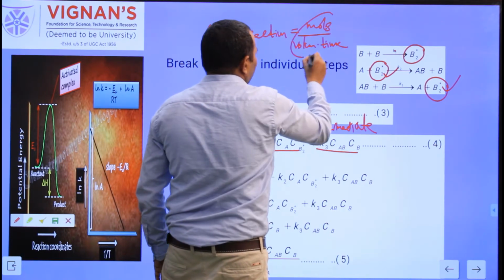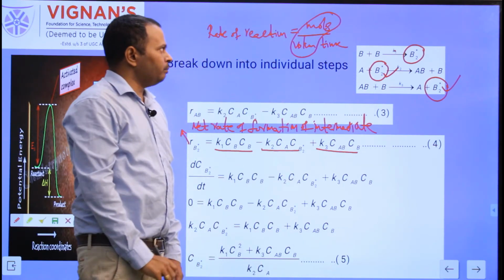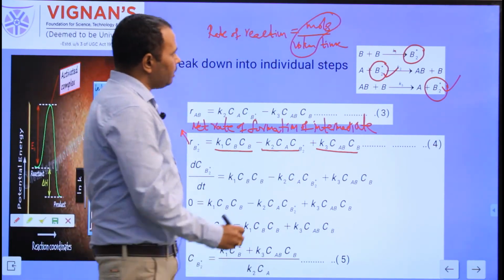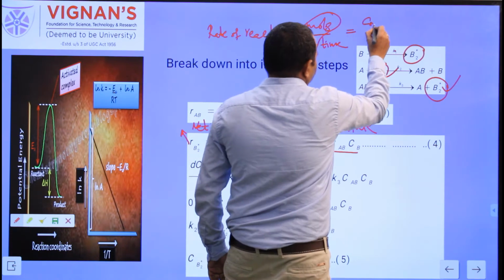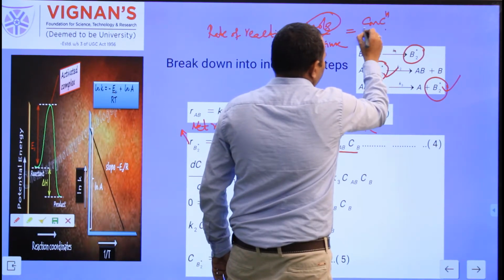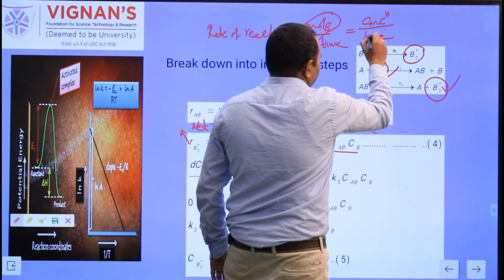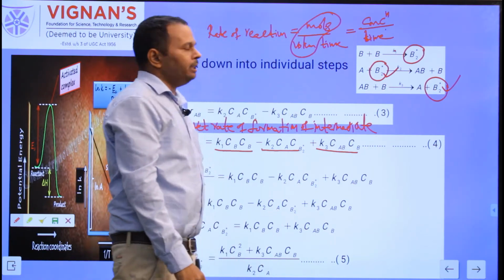Moles by volume, that is N by V, is the concentration. This can be written as concentration divided by time.